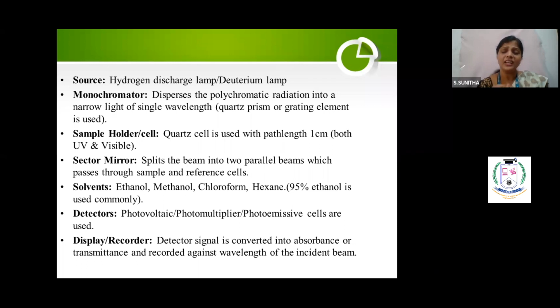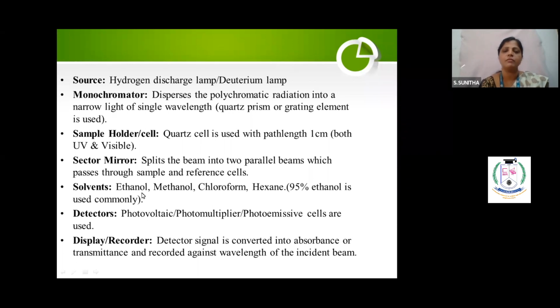The resolution is not that high when you use the single beam UV visible spectrophotometer. That's why I have taken double beam. Why double beam? I am just splitting the beam into 2 beams, hence it is called a double beam spectrophotometer. You understand? Single beam you can also use. It is low cost, but resolution will be less. So if I want 560, it will not show 560, it will be only 480. You see the difference, 80, so I will be getting an error. That's why we go for the double beam UV visible spectrophotometer. So this is a sector mirror.